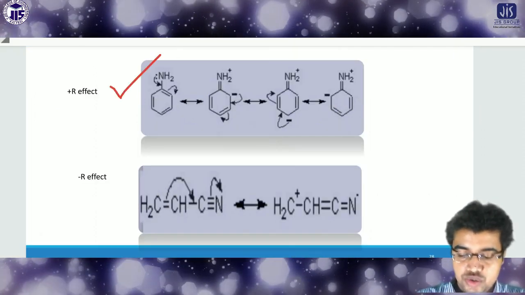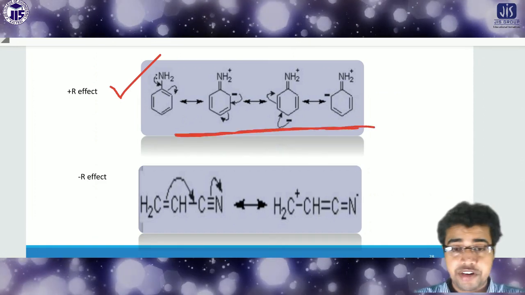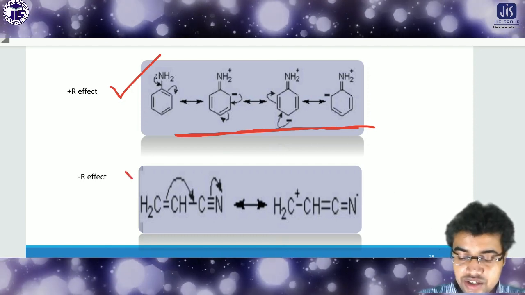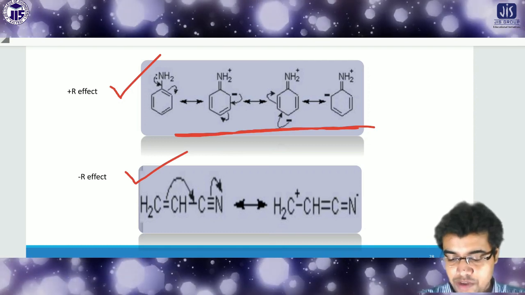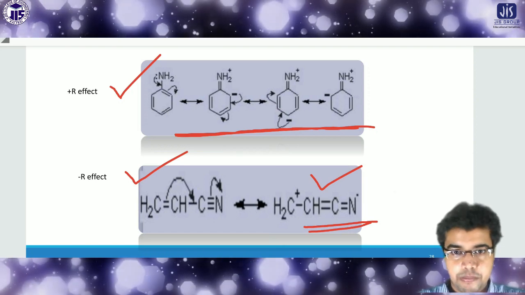This is plus R, what I showed you: NH2 pushes electron density to the molecule. And in the minus R effect, look here, CN has the minus R effect and takes electron density from the rest of the compound; the electron density comes to the CN. In this way we can also explain the plus R and minus R effect.